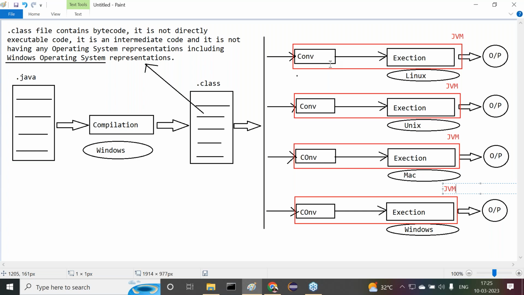Right, sir. The answer is 4 JVMs. Not one JVM. The answer is not one JVM, it is 4 JVMs. Please recognize this. Then immediately we get a question: how are 4 JVMs the answer? Simple question, simple answer.